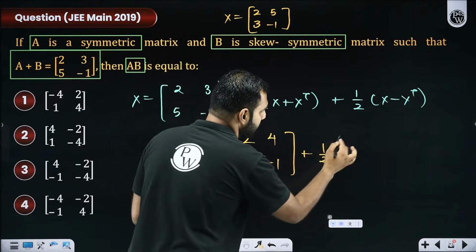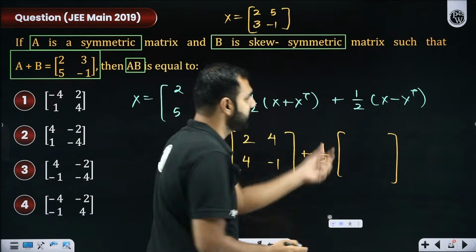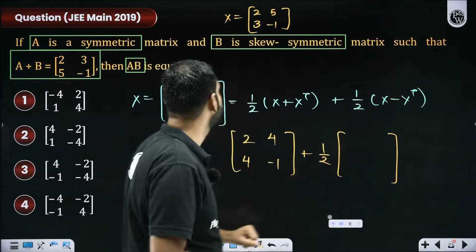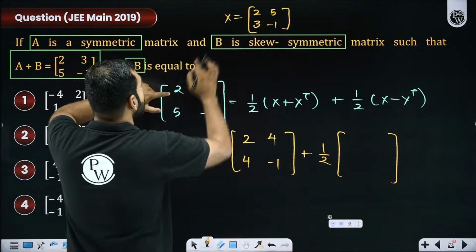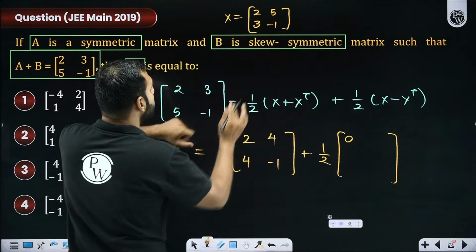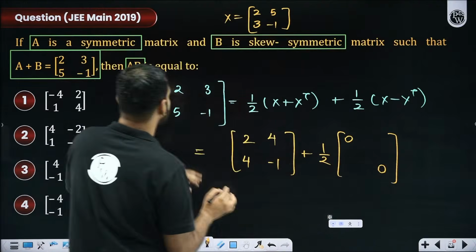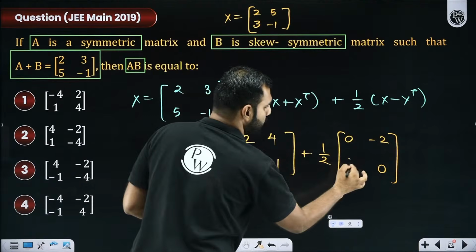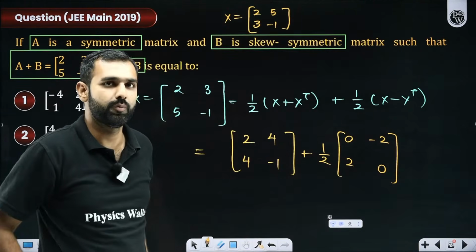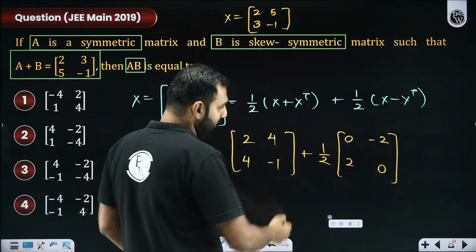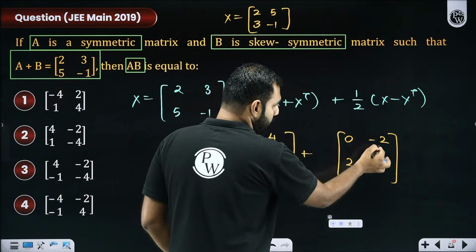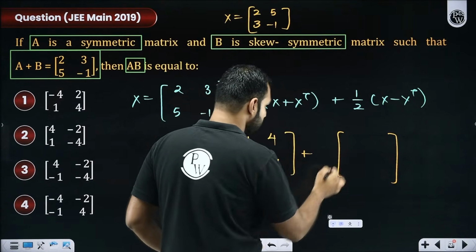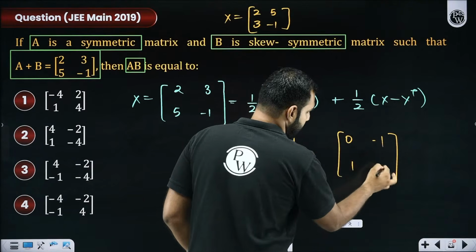Then I'm going to write the skew symmetric part of it. Skew symmetric means half of X minus X transpose. This is X, this is X transpose. So 2 minus 2, that's 0. -1 minus -1, that's 0. Then 3 minus 5, that is -2. And 5 minus 3, that's 2. I hope you are seeing it to be skew symmetric, yes or no? And with that, if I push this 1 by 2 inside, 0, 0, -1 and 1. Yes or no? So this will be 0, -1, 1 and 0.